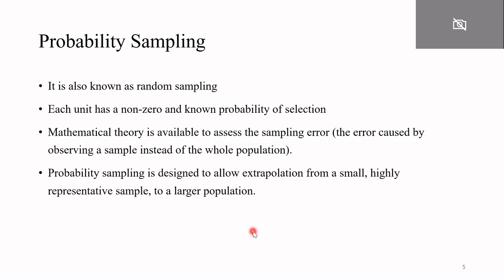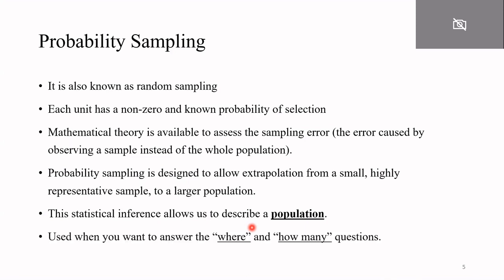You are collecting a sample from your population, which will be highly representative of your population, and you will perform some analysis and extrapolate about your population. So this statistical inference allows us to describe the population.